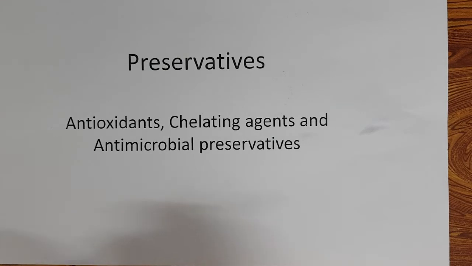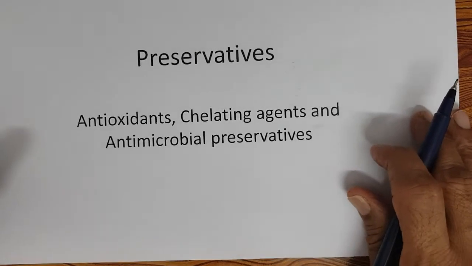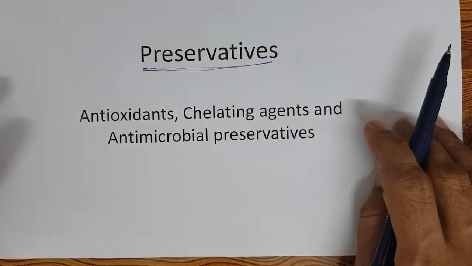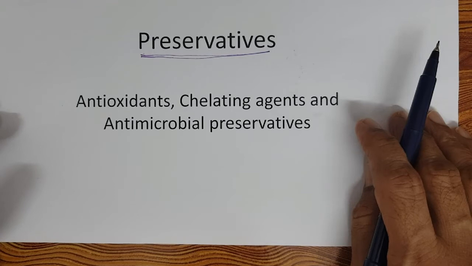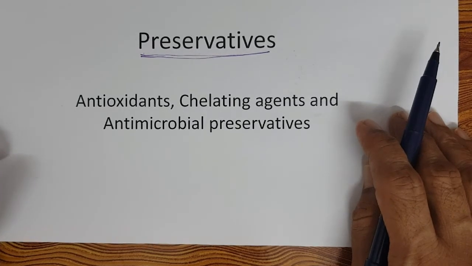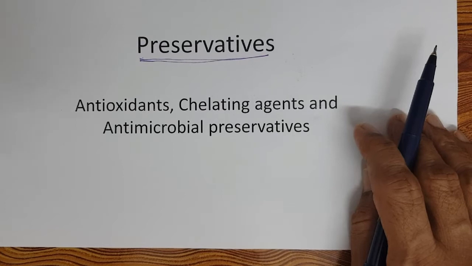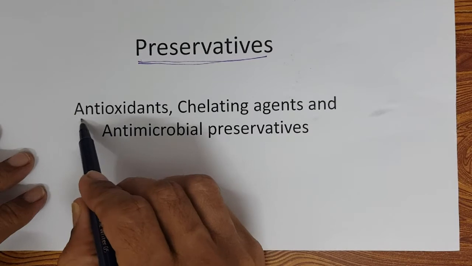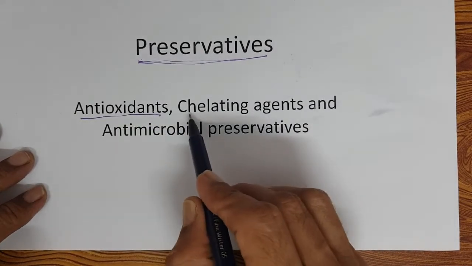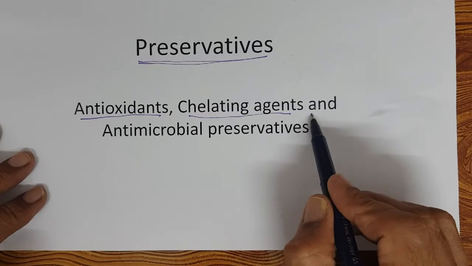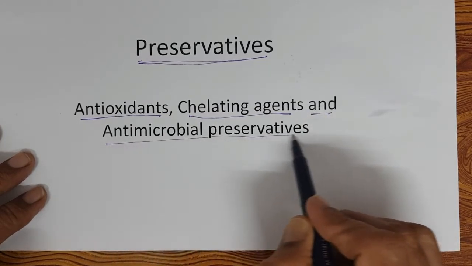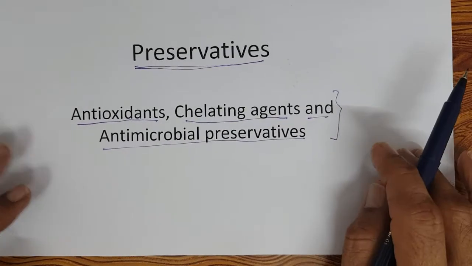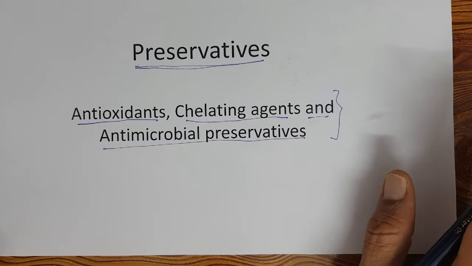In the next list of building blocks, what we will be discussing is preservatives, right? In my classification, in my presentation, I have considered antioxidants, chelating agents and antimicrobial preservatives, all the three as preservatives for the product.